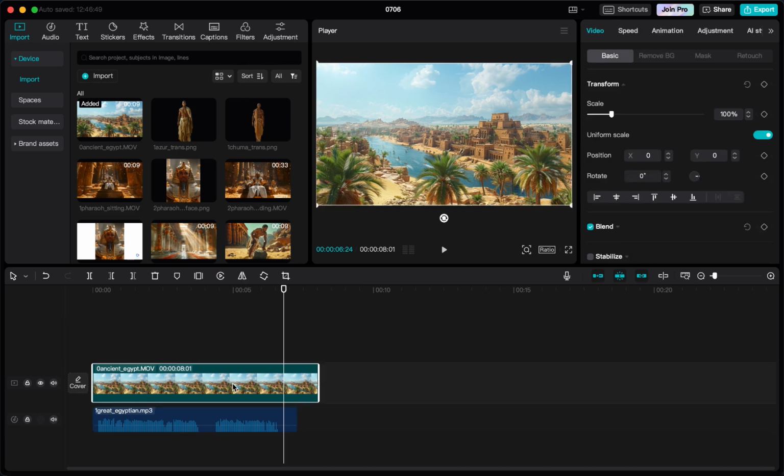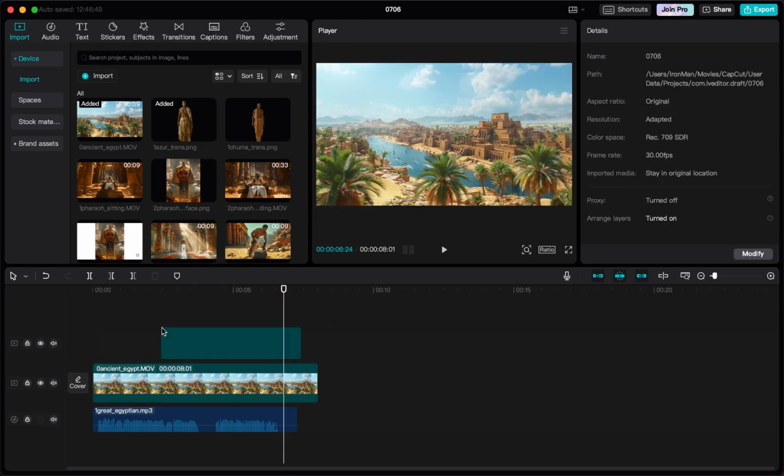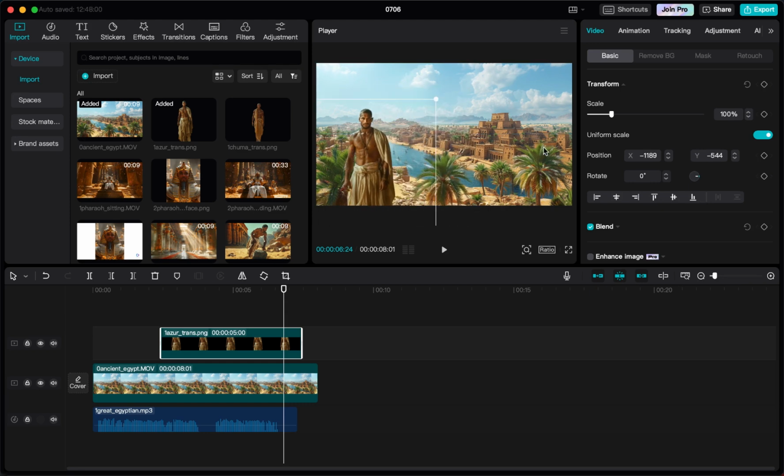And as you can see here on the timeline, this is the visual part, and down below you will always have the voices, music, sounds, whatever. And you can put another visual part on top of it, which will be shown above whatever is being shown here. For example, if I put Asher here, you will see him here. We can move him. You can also move him here by pressing up. You will see slowly he moves to the right. So if you hold this down with your mouse, you can also make this bigger and smaller.